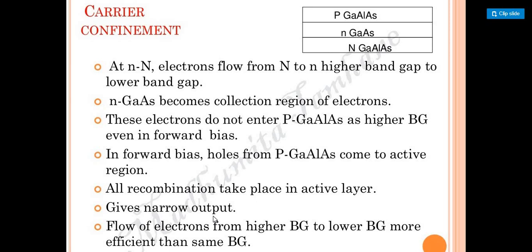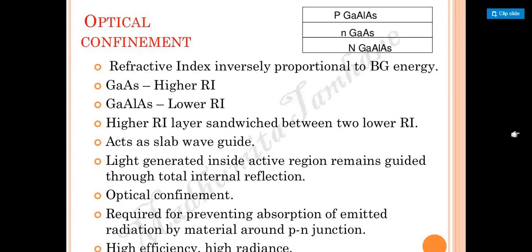So this is also called carrier confinement. You have to note this down, this carrier confinement and how it occurs in our double heterojunction part of it. Next is optical confinement.